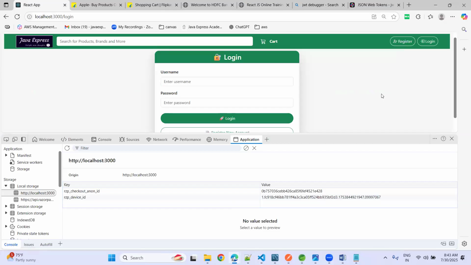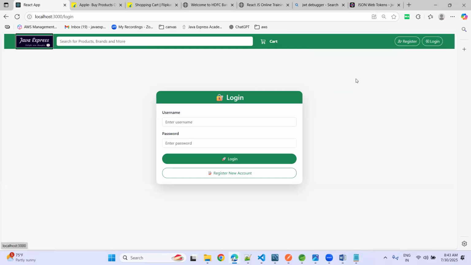Tomorrow, use the same meeting link for tomorrow and the day after tomorrow also. And we are going to start tomorrow with the React JS introduction, why React is important by comparison with other things, and how we can start React development and everything. From tomorrow onwards, we are going to start, guys.